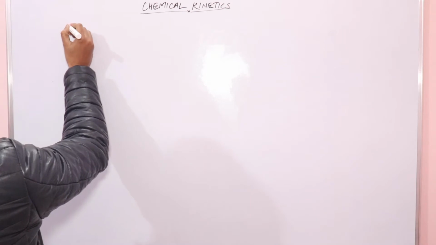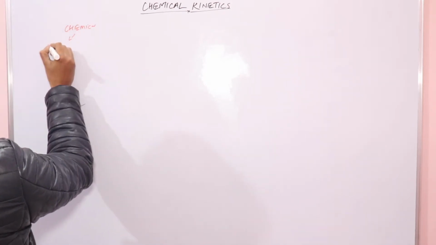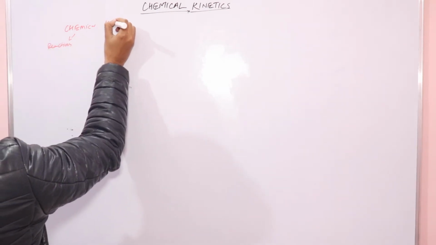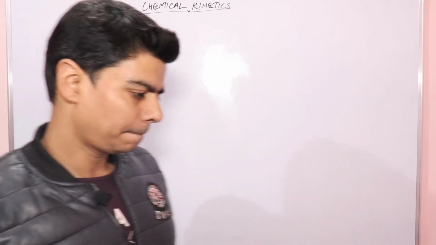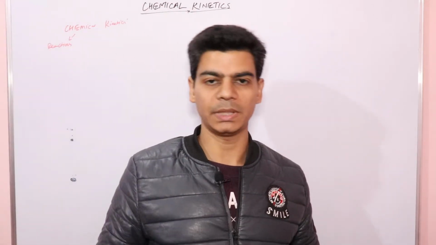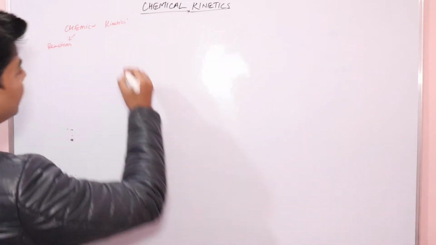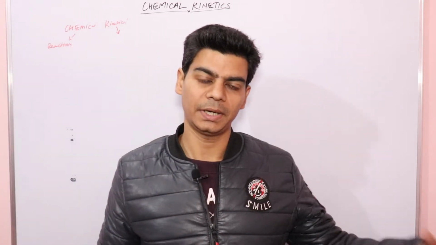Chemical here stands for reactions, chemical reactions, right? And kinetics, we know that kinetics means speed, right? Or when we measure speed with respect to time, right? So here kinetics is basically a word that is connected to the motion of bodies, right?